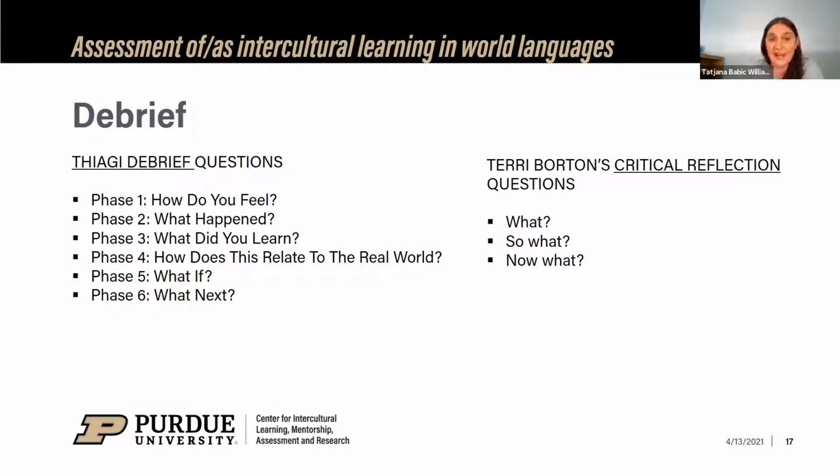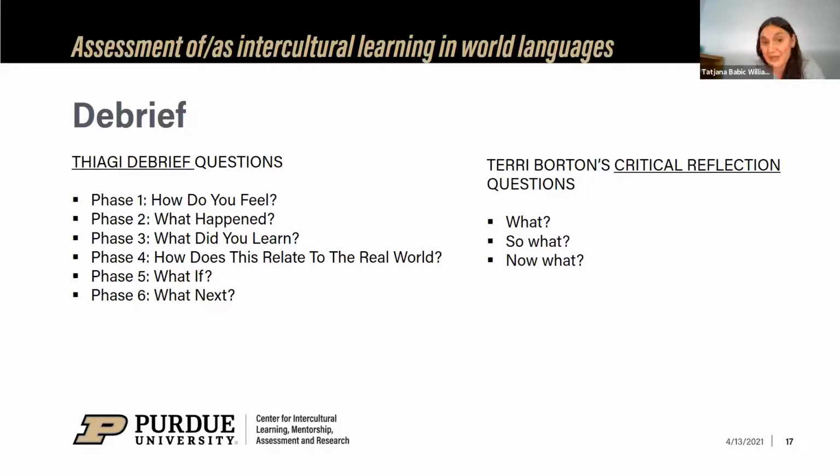You would ask students after an intercultural intervention, something along the lines of, how do you feel? This is about getting in touch with feelings and sharing them, getting any strong emotions off the chest. And this allows students to be more objective going into the reflection part. What happened? Ask students to compare and contrast their recollections of what happened and to draw some general conclusions. What did you learn? Ask students to generate and test different hypotheses.